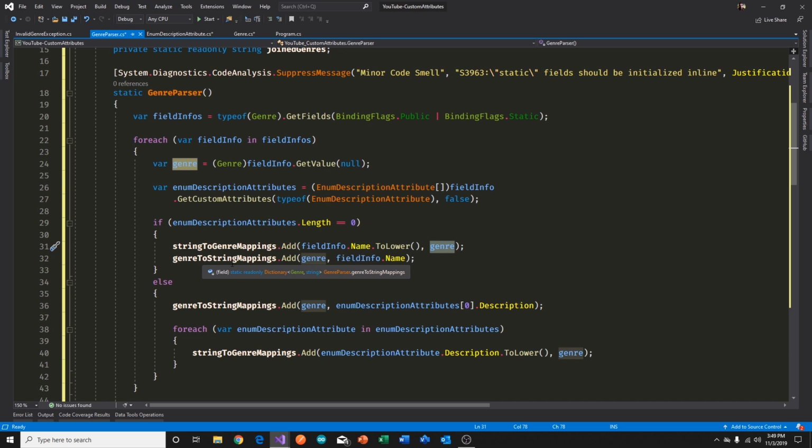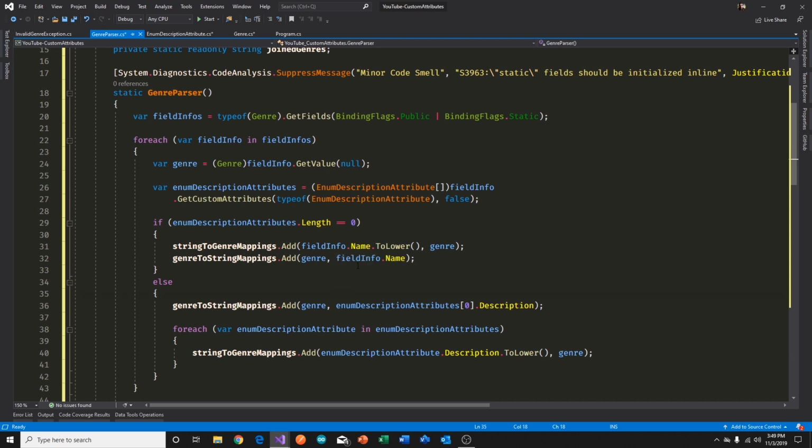This genre to string mapping says, here's the genre, and I want you to add the name to this dictionary. So it's the genre to string mapping. And this dictionary will be used when we say, given an enum genre, get the string representation of that. That's when this will get used.